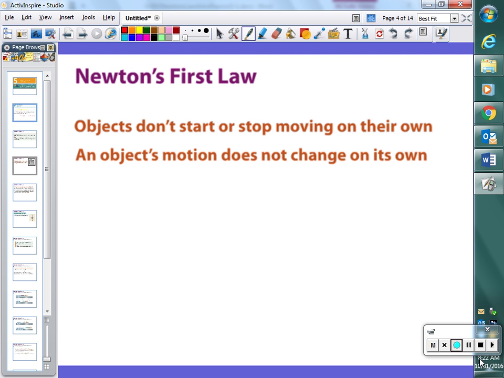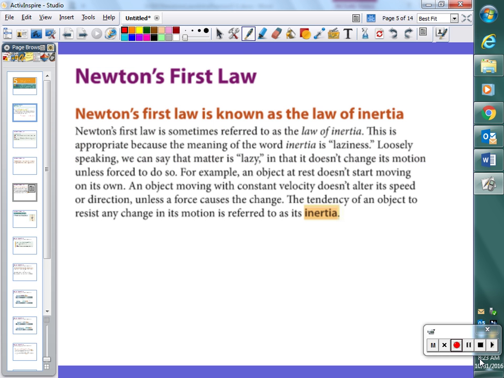Yeah, we'll leave it at that, right? Are we okay with that idea as far as inertia goes? Okay. So, Newton's first law is known as the law of inertia. This tendency of an object to resist changes in motion is referred to as inertia. The idea that objects want to continue doing what they are currently doing, whether that's at rest or already moving. Okay? Good with that idea?